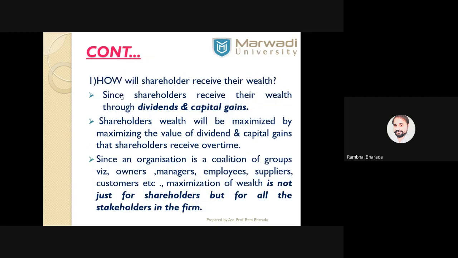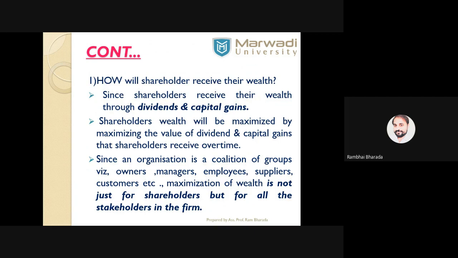Mainly two ways are there. Here we are discussing wealth maximization. It means maximizing the wealth of the shareholders, and shareholders receive their wealth either through a dividend or through a capital gain. If you remember, we have discussed the example of Reliance Limited, and that is the share price of Reliance Limited in 2014 and 2020-21.